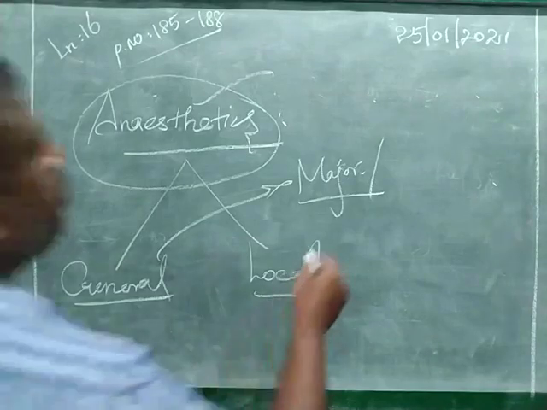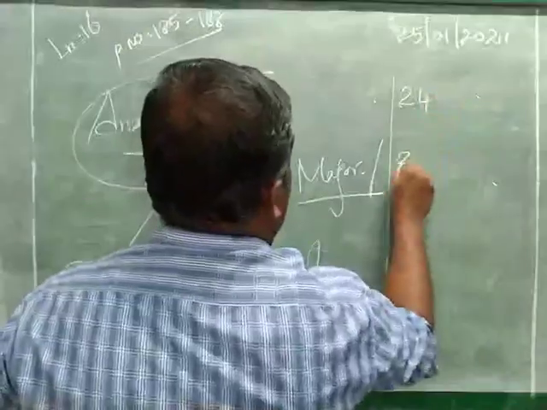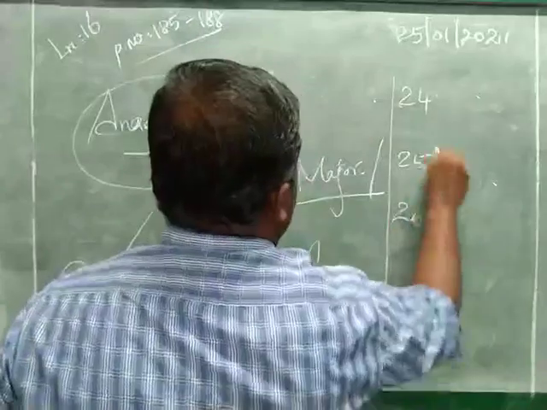The continuous question numbers should be given. Next, question numbers 24, 25 and 26.